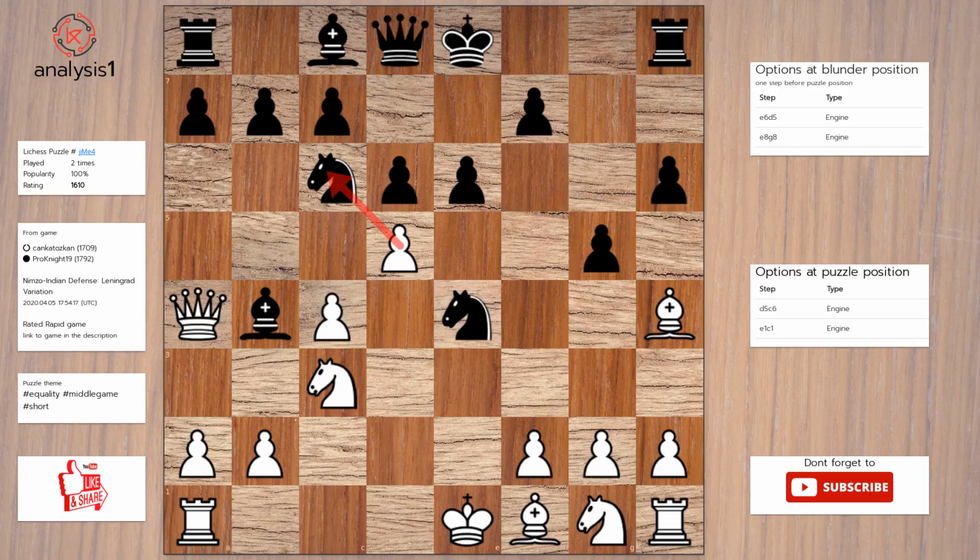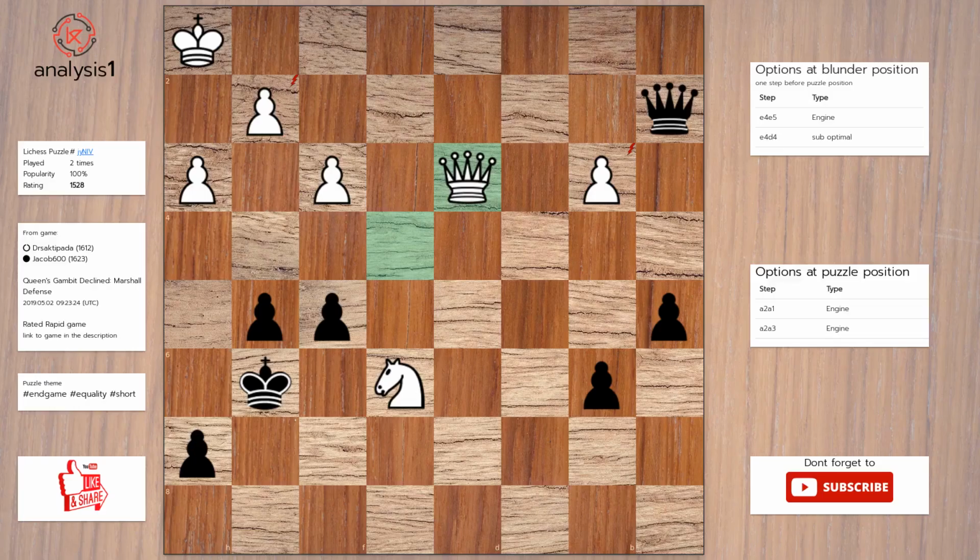One more, here are the threats. Pawn takes knight. Pawn takes pawn. Queen takes pawn. Queen takes knight, check. Queen takes bishop. Bishop takes pawn. Here are checks in puzzle position. Queen takes knight, check. Solution to the puzzle is: pawn takes knight. Bishop takes knight, check. Pawn takes bishop.